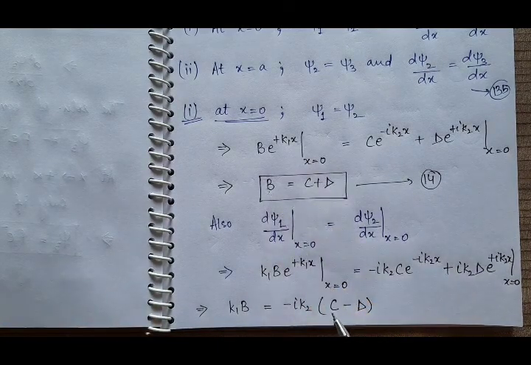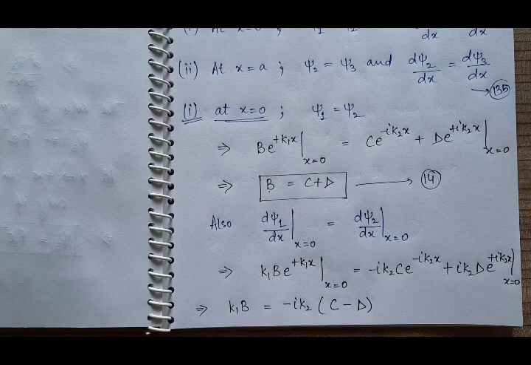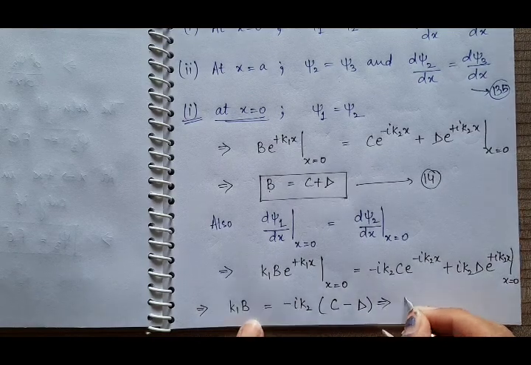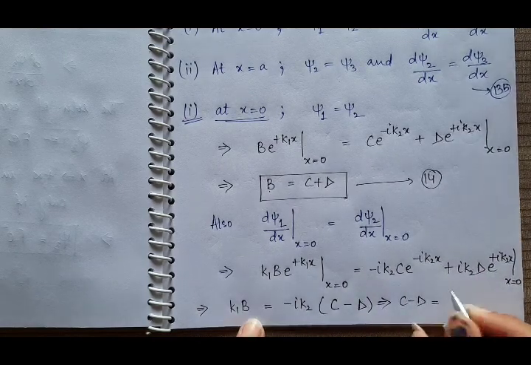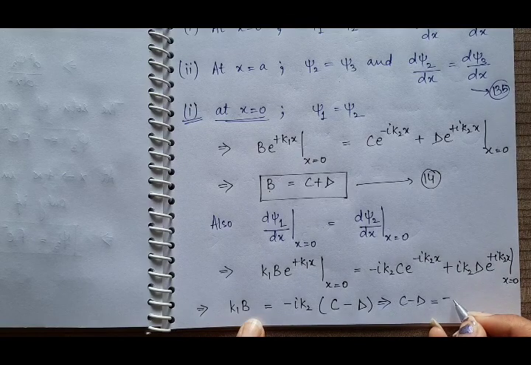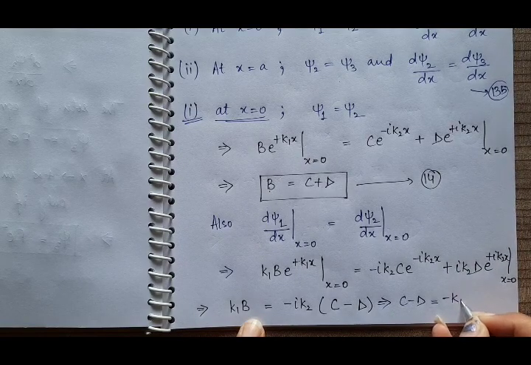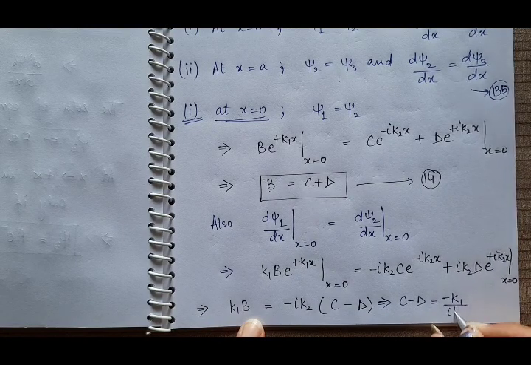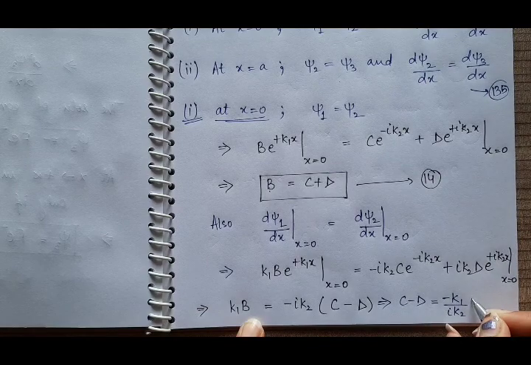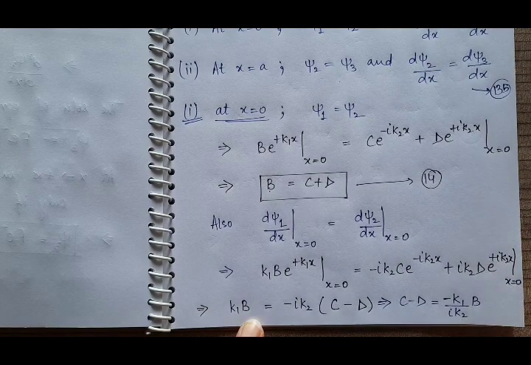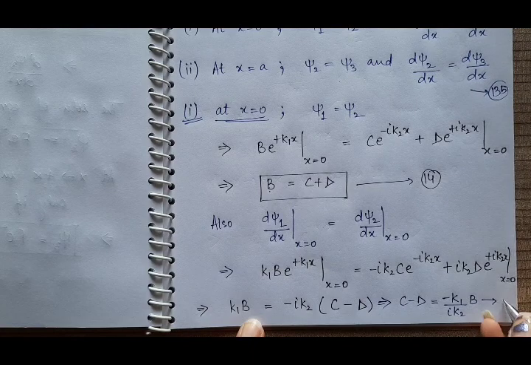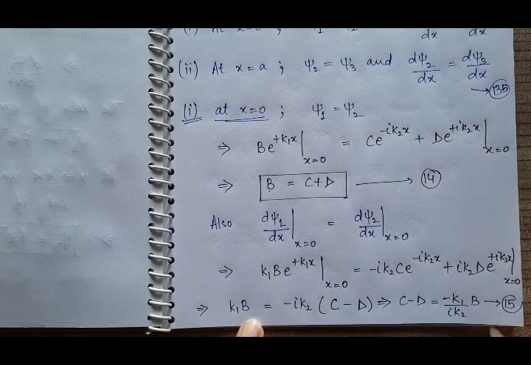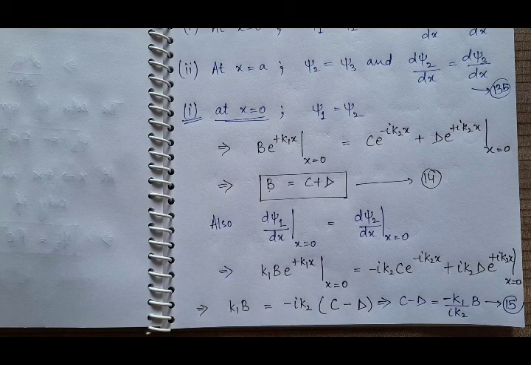So find the value of c minus d here, and you will get c minus d is equal to minus k1 upon iota k2 b. Suppose this is equation 15.